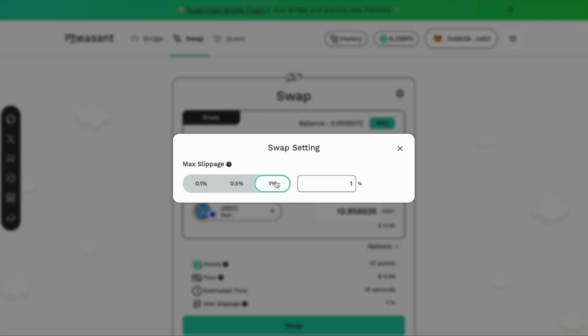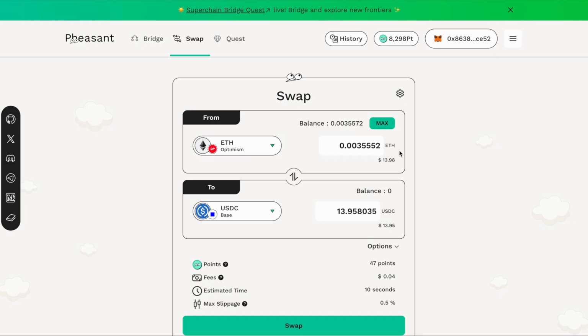In crypto's volatility, slippage is important to manage risk. Set it too low, your trade may never settle. Set it too high, it might settle at a rate you don't like. It's totally up to you. Tight for protection, loose for certainty.